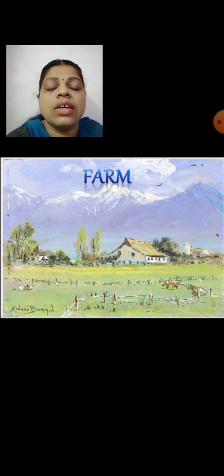And here we can see the image of a farm. So the people worked in this farm and they performed various economic activities in this farm. And the majority of the population were engaged in this primary sector also. And after 1947, various 5-year plans have been laid from 1950-51.